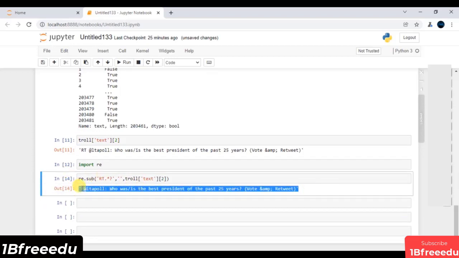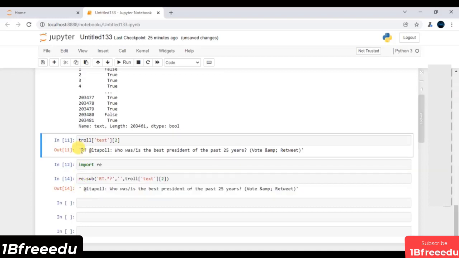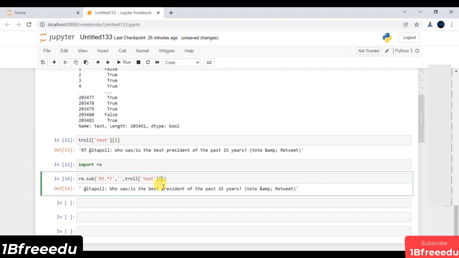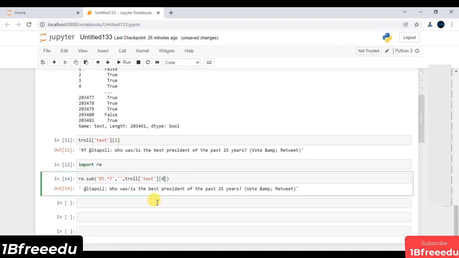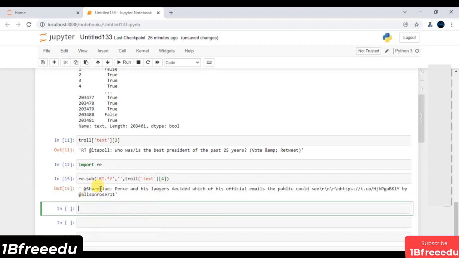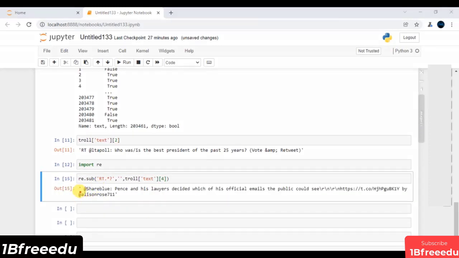Now inside this text, you do not have any retweet mention, of course, in my RT. Similarly, if I pass some random row, let's say the fourth observation, and execute, this is what we are getting. But unfortunately, I'm also getting this @shareblue. So let's try to remove this as well. So I will say, hey, can I expand this pattern? Of course I can expand it.